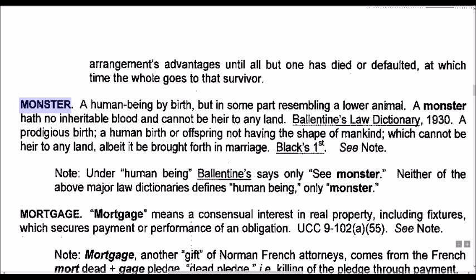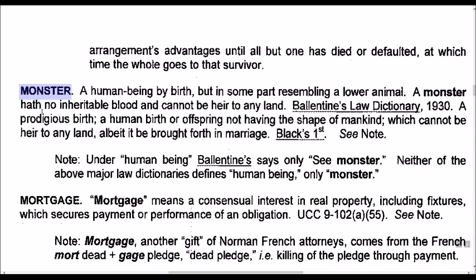Monster. A human being by birth, but in some part resembling a lower animal. A monster hath not inheritable blood and cannot be heir to any land. Ballantyne's Law Dictionary, 1930. A prodigious birth.